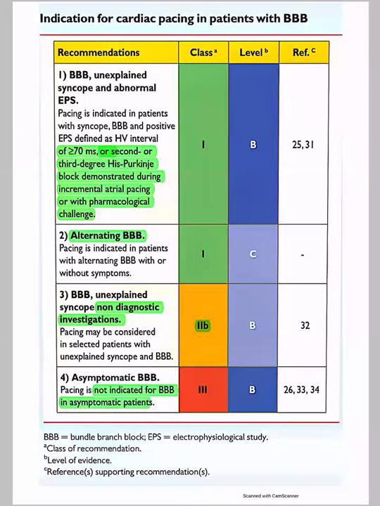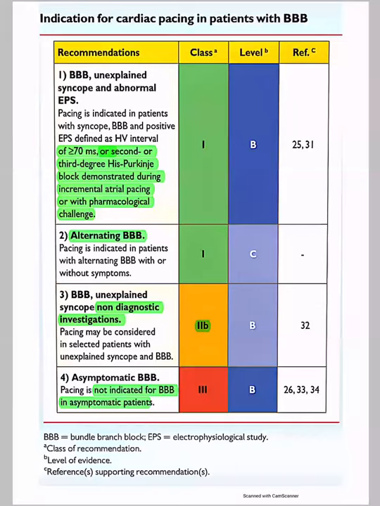So in case of alternating bundle branch block, whether the patient is having symptoms or not, it is still a class 1 indication to pace. And a class 2B indication will be a patient again coming with an unexplained syncope. We are doing an ECG, the patient is having bundle branch block, but the investigations are non-diagnostic. In such patients, that's a 2B indication, but an asymptomatic bundle branch block, you will not be pacing.